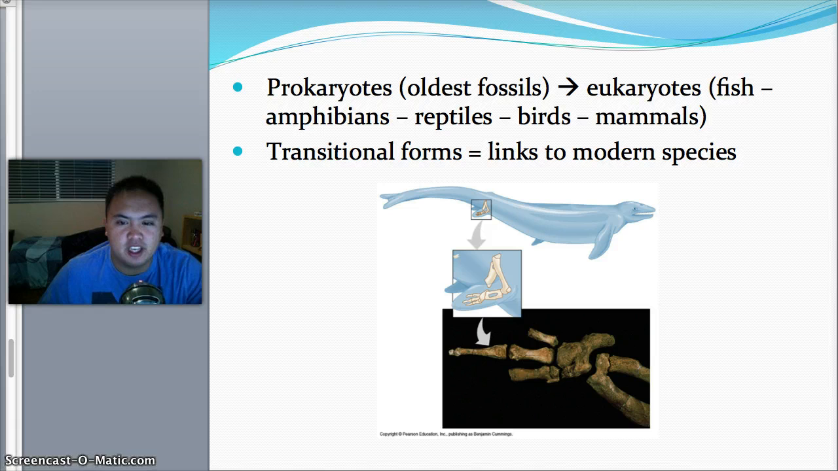You can think of evolution as first there were prokaryotes, then there were eukaryotes. Prokaryotes are the oldest fossils, remember, those that don't have a nucleus, and eukaryotes do have a nucleus. They're saying in the transition of evolution, we went from fish to amphibians to reptiles to birds and then to mammals. And they've even found fossils of transitional forms, like a half fish, half reptile, a half reptile, half bird, a half bird, half mammal. These are fossils of animals that don't exist anymore, but they're a link to modern species.